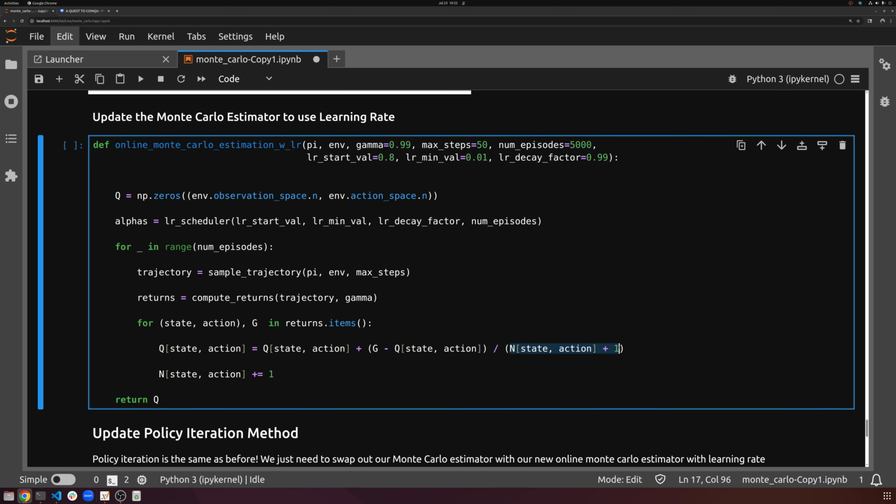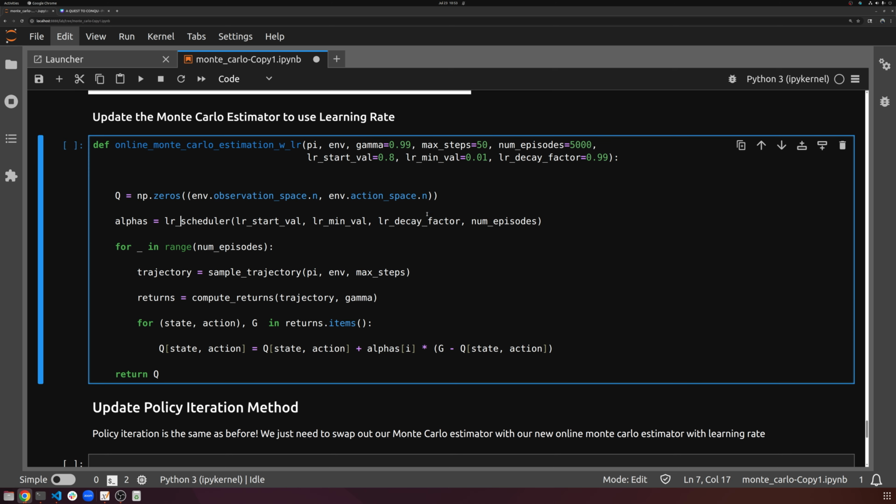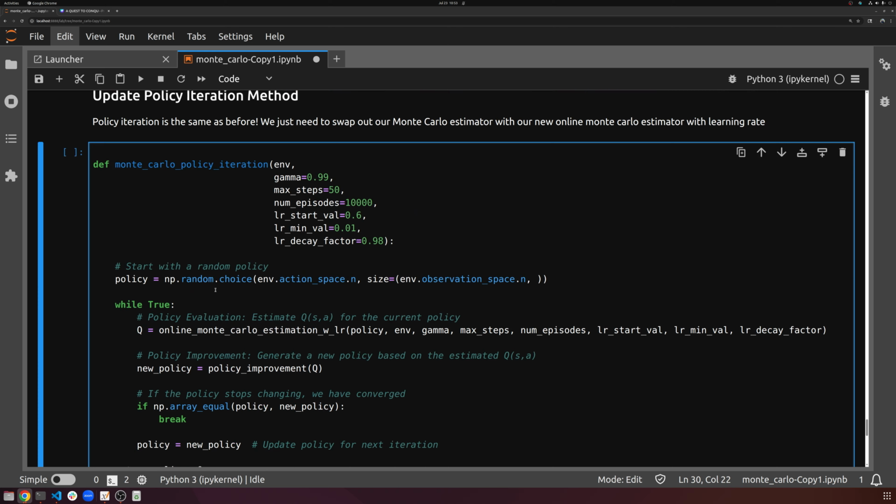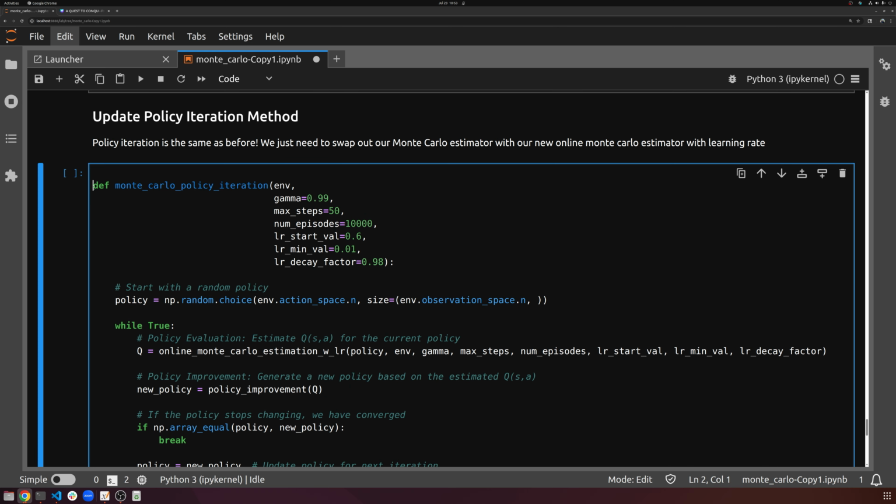And of course, we don't need u anymore either. So all we're keeping track of is this. This isn't exactly a running average, but it is like an exponential average, right? Where you're weighting initial things higher and later things lower. So we now have our online Monte Carlo estimation. Everything else is identical. So we can go ahead and update our policy iteration method one more time.